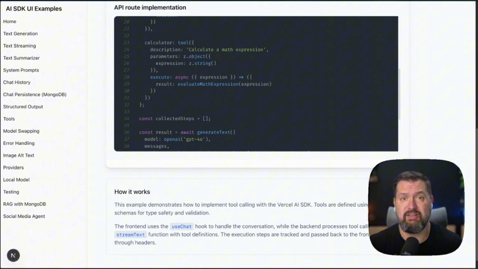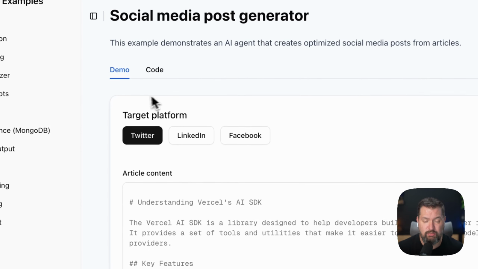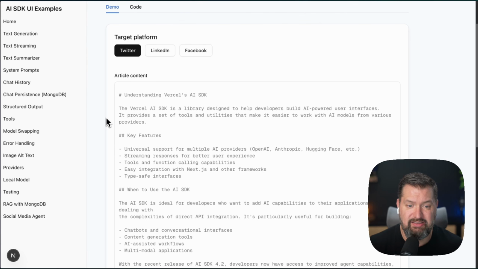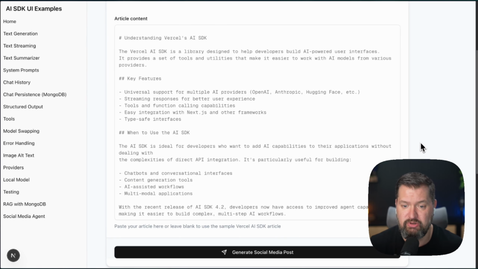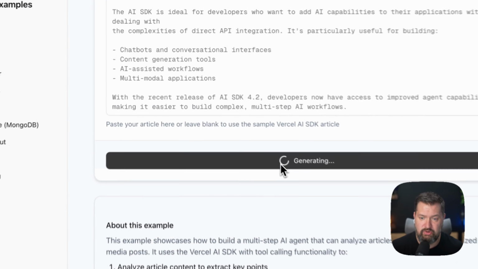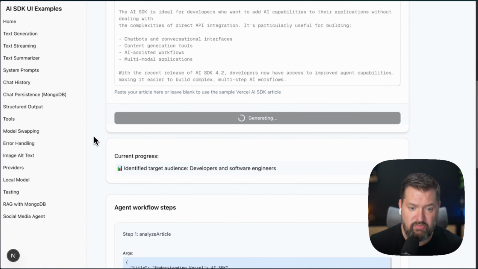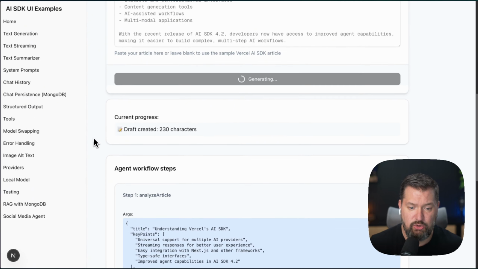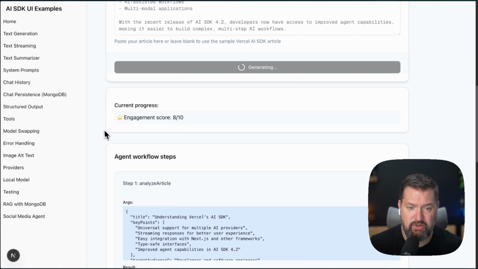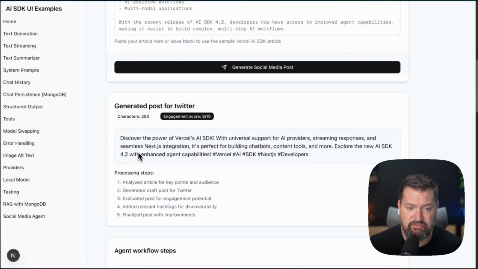And for our final example, let's look at a complete agentic application. We have a social media agent here. So we can pick which platform and then give it an article or something for it to create some social copy for. So let's go ahead and generate a social media post based on this article that's already in here. And so what it's doing here is it's going through each of these steps, drafting up the content, measuring the engagement, adding some hashtags, and then here is the final post.